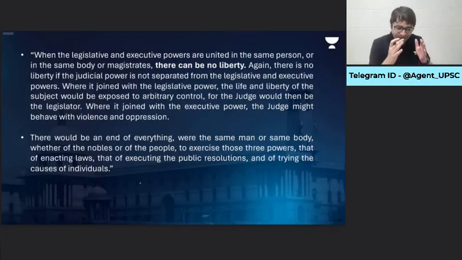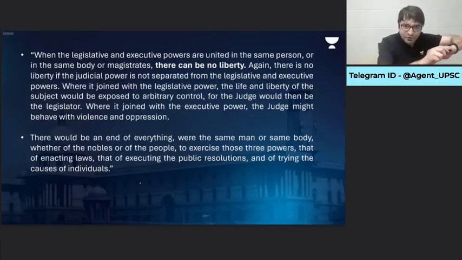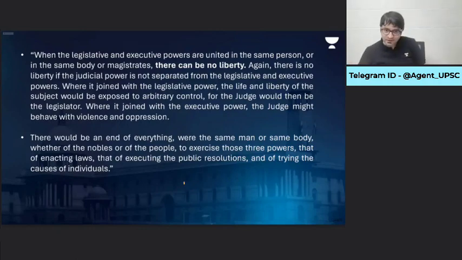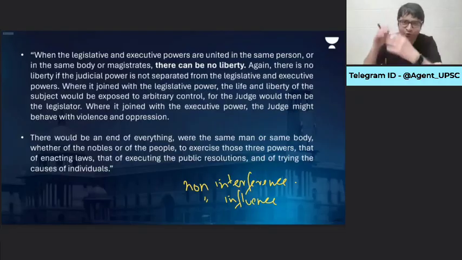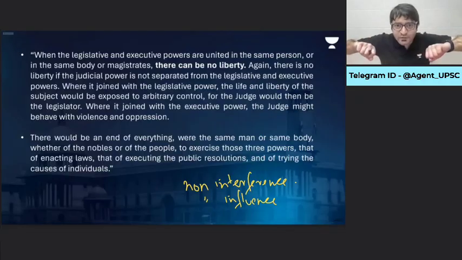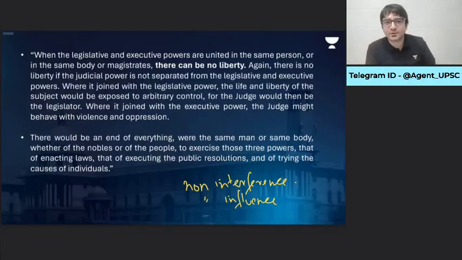That is why Montesquieu said, if we need to deepen democracy, if we need to ensure liberty, for that the state, we need to have a tripartite system where the powers of the state are separated. Legislature will have its own power, executive will have its own power, judiciary will have its own power. And not just this, non-interference. Or should we say non-influence? Executive cannot influence the judiciary. So even if powers are separated, there is executive, there is legislature, there is judiciary, these should be separated in a watertight arrangement so that one organ does not influence the other organ. Executive calling the judge, Rahul Baba is coming, don't give him bail. That should not happen because one arm of the state cannot influence another arm.